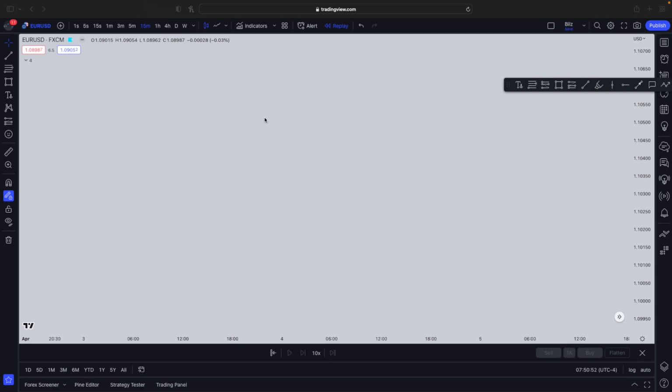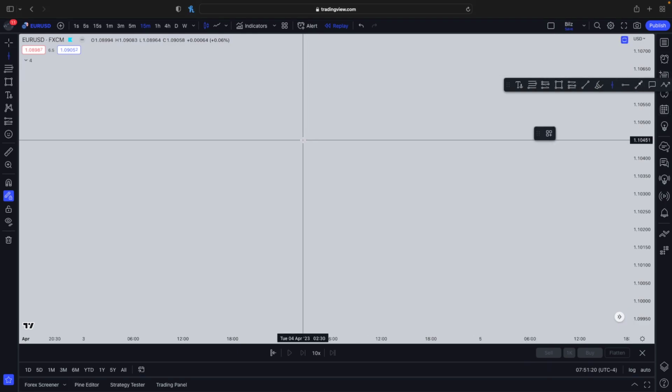The way ICT explains it, it takes him like 20 minutes to explain with no chart example, but in this one I'm going to show you some chart examples, A to Z, on what the silver bullet strategy is. And if you can't watch an ICT video for an hour long, like most of you cannot, and you can't watch this video which teaches you an entire strategy ICT loves to talk about, then there's no hope for you. You are never going to be profitable. So make sure you do watch this video to the end, and I will talk about it in full detail. So let's get straight into this.